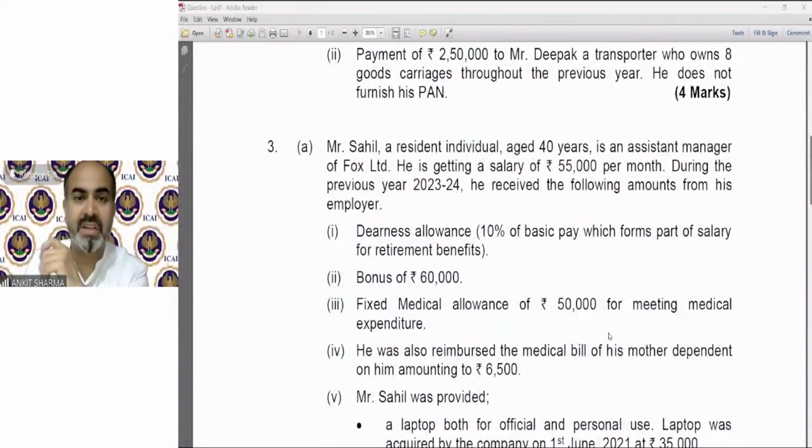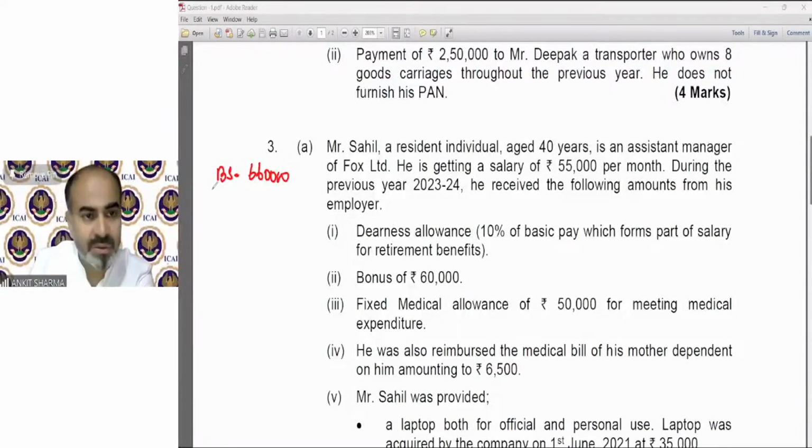It says Mr. Sahil, a resident individual, age 40 years, is an assistant manager of Fox Limited. He's getting a salary of 55,000 per month. So first of all, basic salary, that will come 6,60,000.